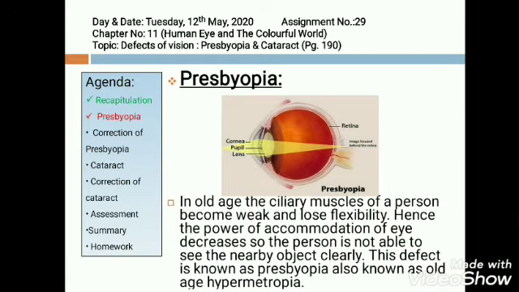So once again, I repeat the same for you. In old age, ciliary muscles of a person become weak and lose flexibility. Hence, the power of accommodation of the eye decreases. The person is not able to see the objects clearly, the nearby objects and far away objects. This defect is known as presbyopia, also known as old age hypermetropia.